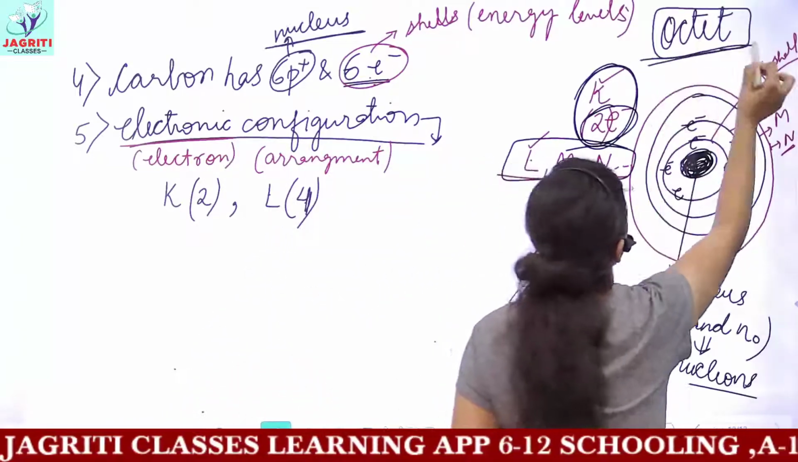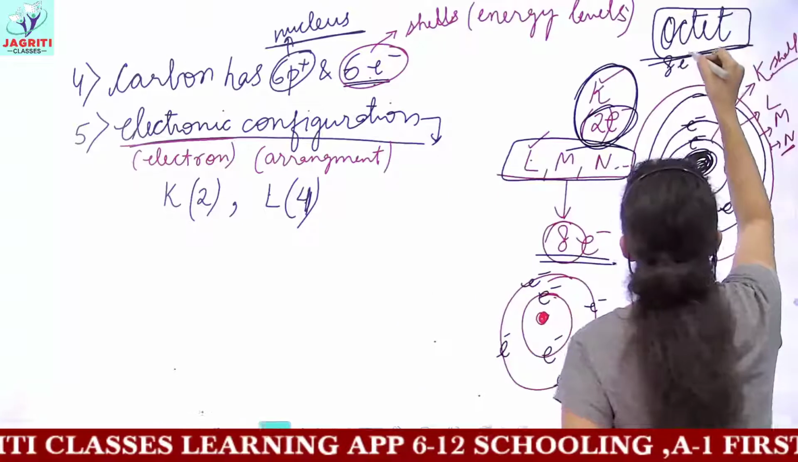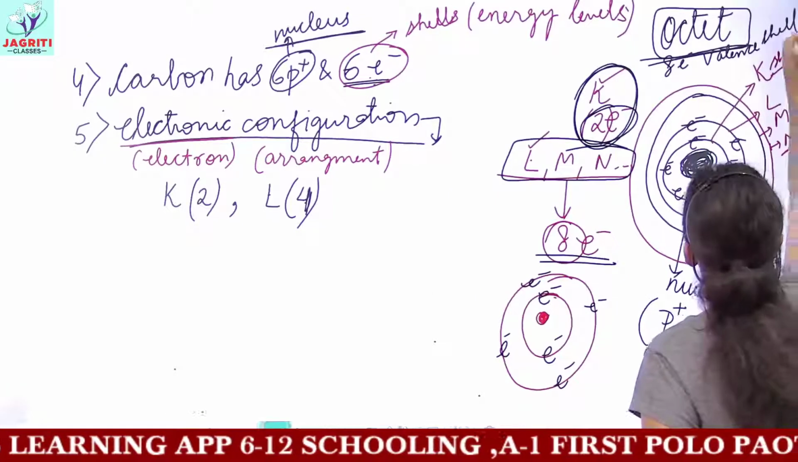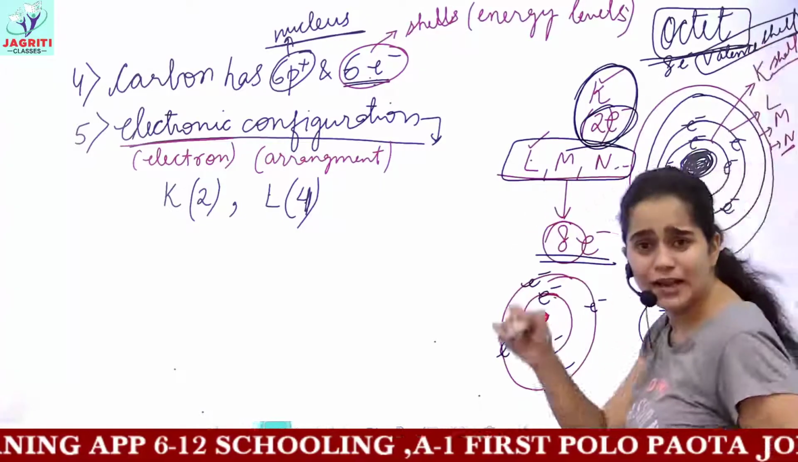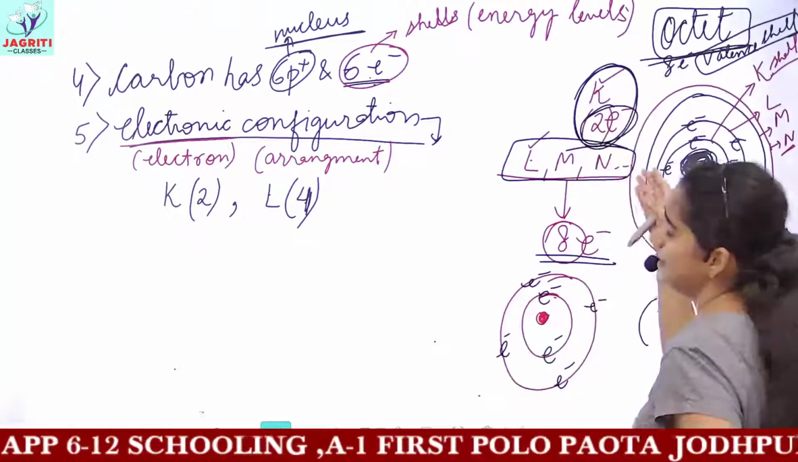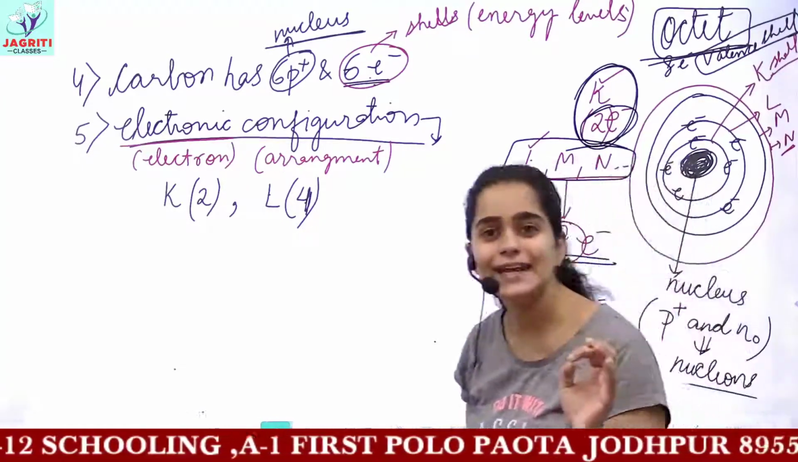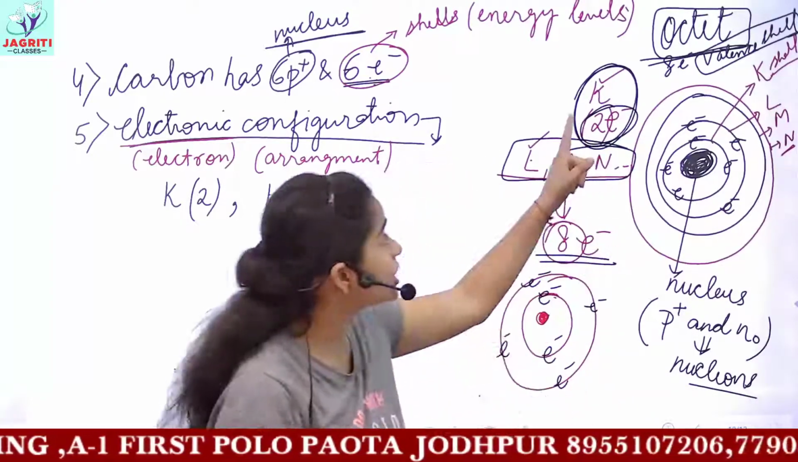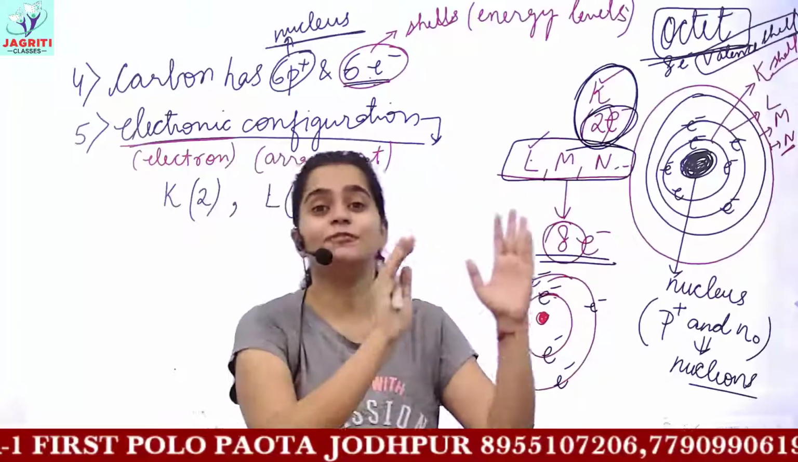So the maximum of 8 electrons should be present in the valence shell of atoms for stability. And what is this valence shell? Which shell is called valence shell? Valence shell is decided according to the atom you are talking about. Valence shell is the outermost shell of that atom.